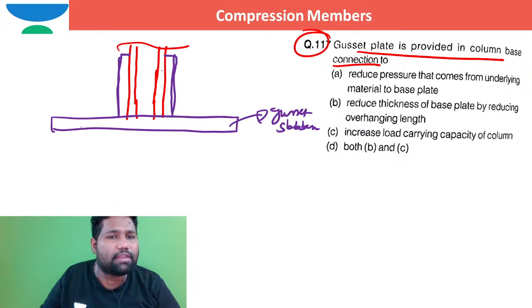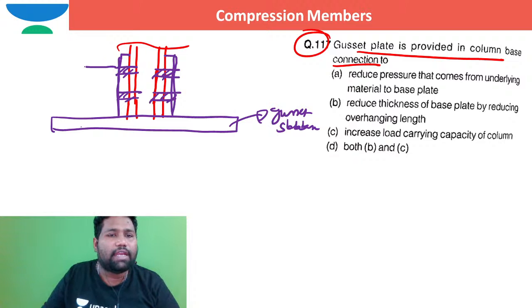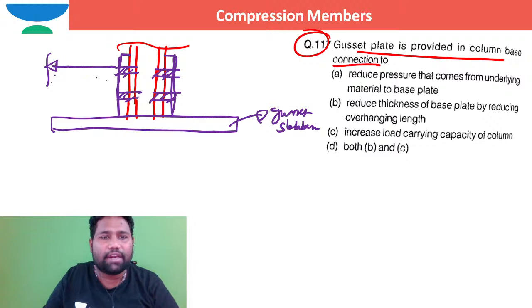Why are we providing these gusset plates here? What is the reason? If I provide gusset plates, what is going to happen? This is nothing but the overhang, I can say. Right, the overhang length will get reduced.